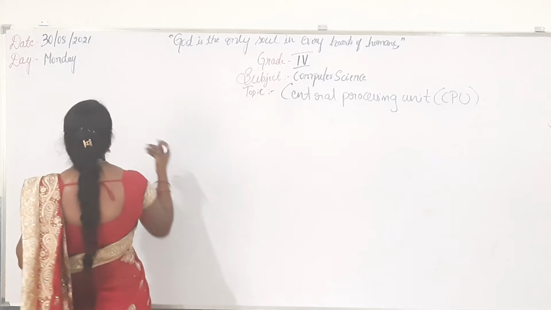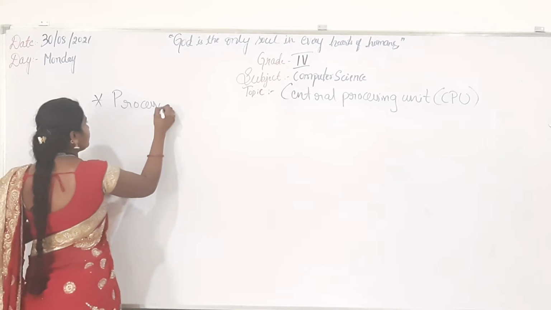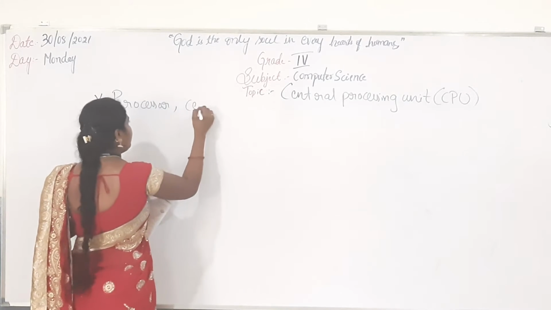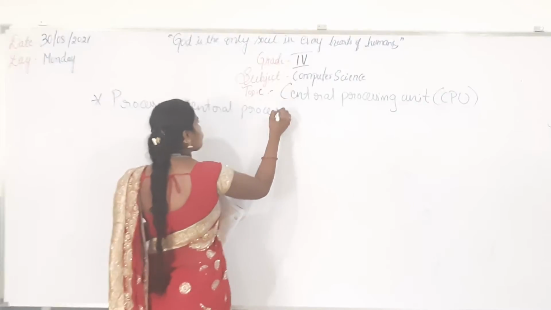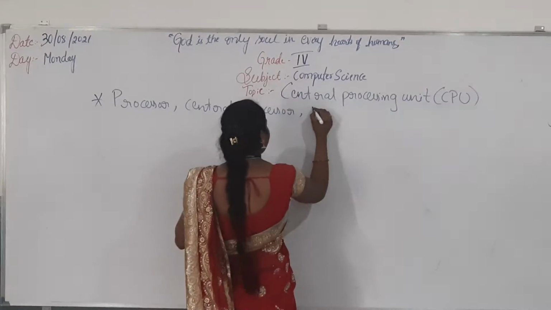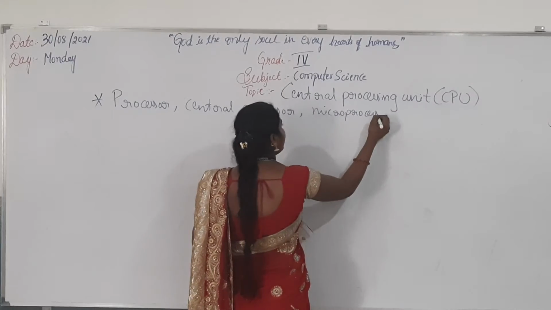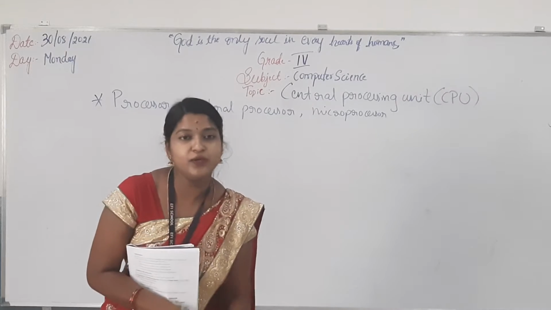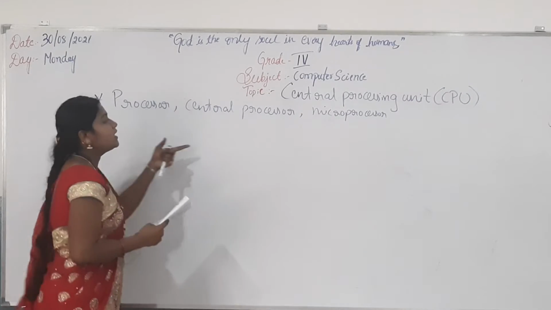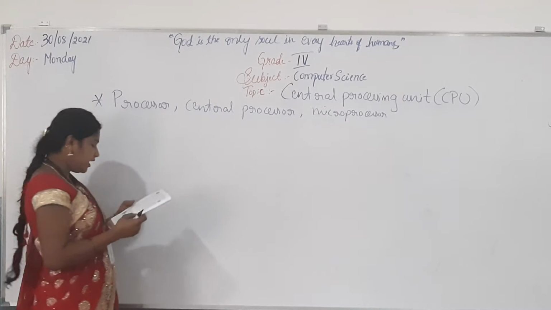This CPU is also called processor, central processor and microprocessor. So what that means, students? We can call this CPU, that is central processing unit, a processor, central processor or microprocessor.